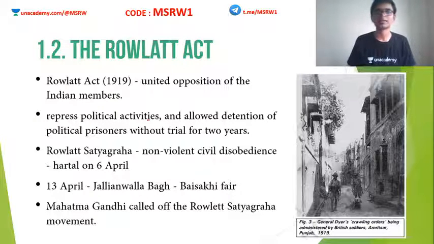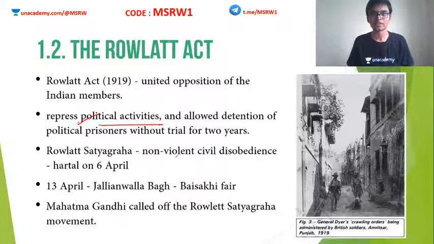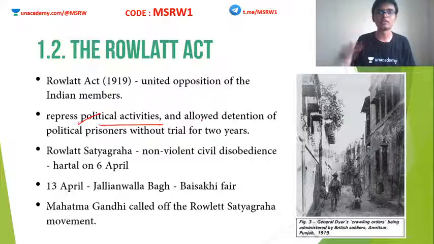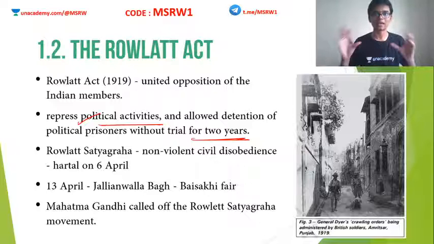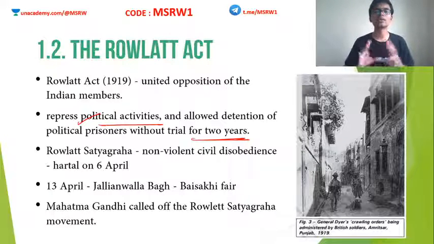But anyway, the act was passed, and based on this act, British had the power to repress political activities. They can arrest anyone and keep them in prison without trial for a period of 2 years. Which means all the civil liberties were curtailed for Indian citizens. Based on Rowlatt Act, the civil liberties of Indian citizens were taken away by Britain. So this angered the people of India, and they together rose in something known as the Rowlatt Satyagraha.